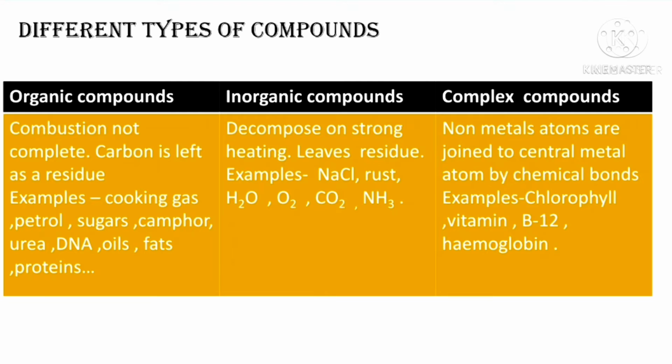Complex compounds. Non-metal atoms joined to a central metal atom by chemical bonds form a complex compound. Example: chlorophyll. Chlorophyll has a metal, magnesium, at the center. Hemoglobin contains an iron atom at the center. So, these are the examples of complex compounds.